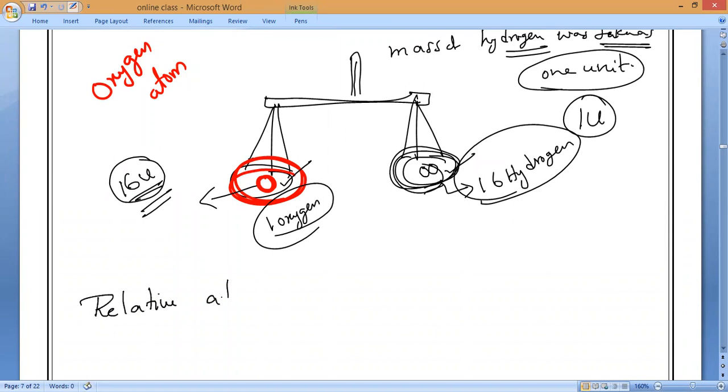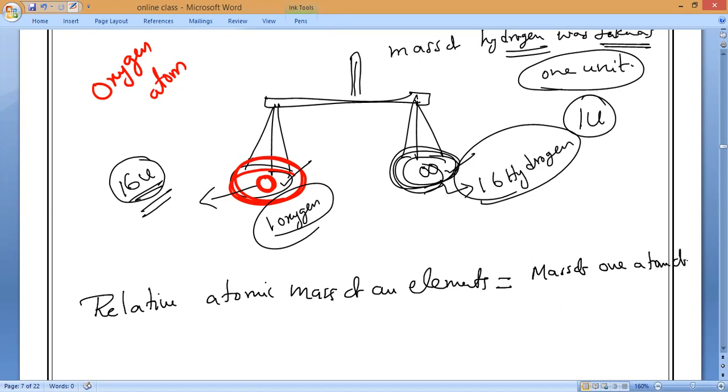This is the olden days method, initially, not now. Relative atomic mass of an element equals the mass of one atom of the given element, divided by, same way as relative density, with whom are we comparing? The mass of one atom of hydrogen. Is it okay, everybody?